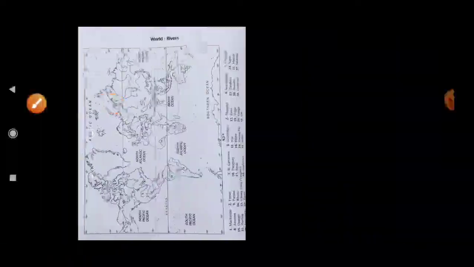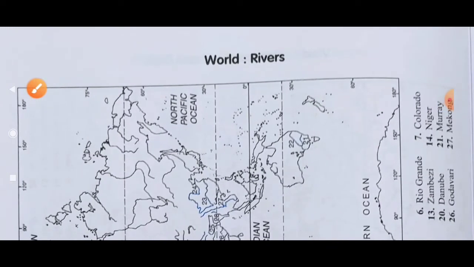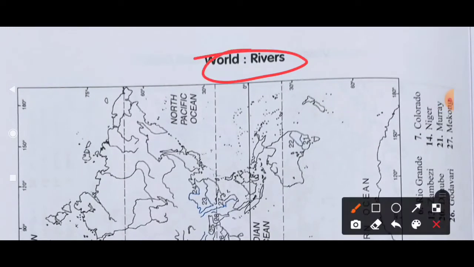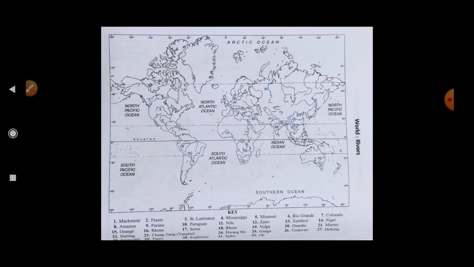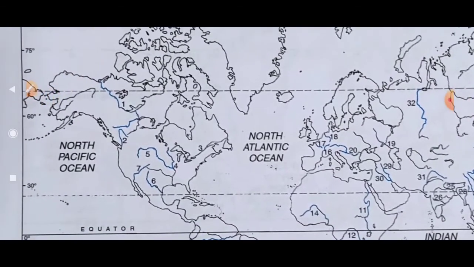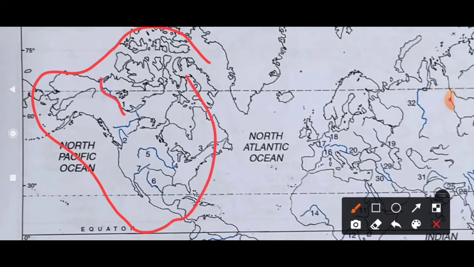Now come to the next one, which is the world's rivers. So now let's start the rivers. First of all, I am starting with the first river, the Mackenzie, number one. First we are covering North America, then we will go to South America, and then continent by continent. Here it is the Mackenzie, then next it is the Fraser.